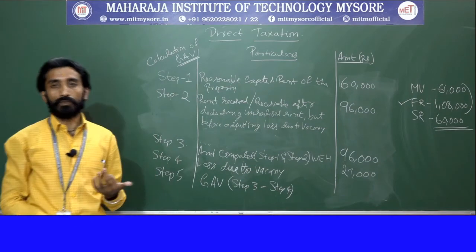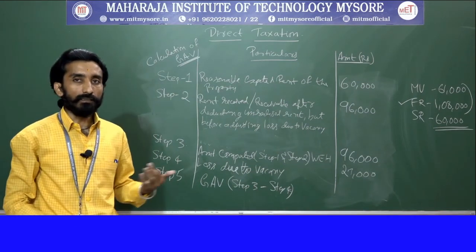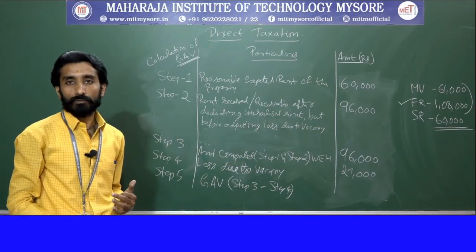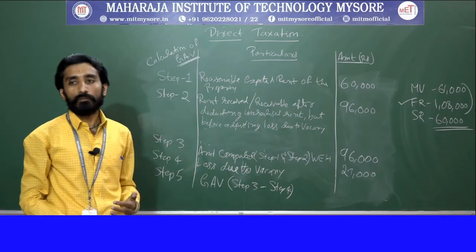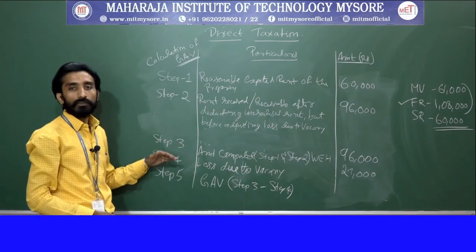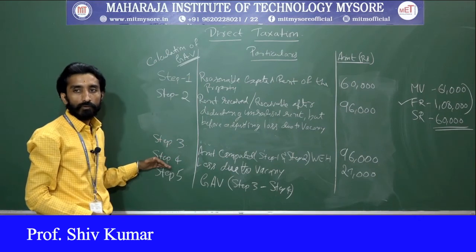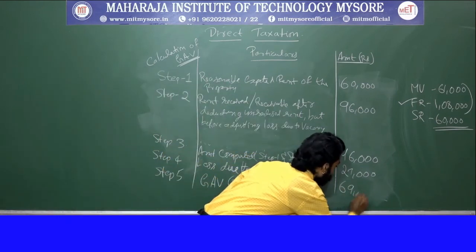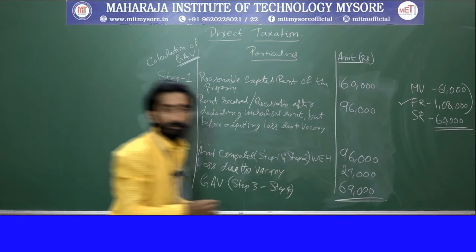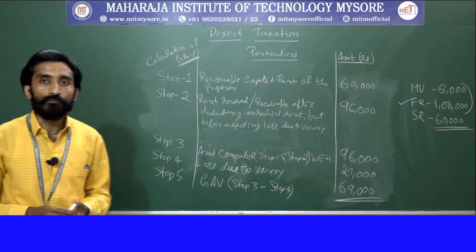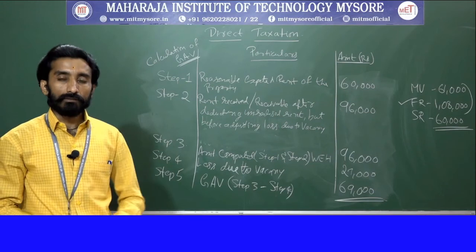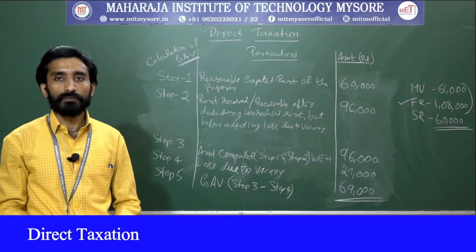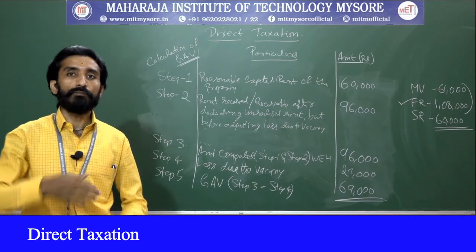In the previous problem, there was no loss due to vacancy, so we did not take it. In this problem, they have provided the information, so we have posted the value. That is 27,000. So what is the remaining amount? We will see this 3 and 4. From 3, we deduct 4 and the remainder will be your gross annual value. That is 69,000. So this is your gross annual value. Based on the information provided, they had directly given it, so we did not have much confusion or calculation compared to the previous problem.